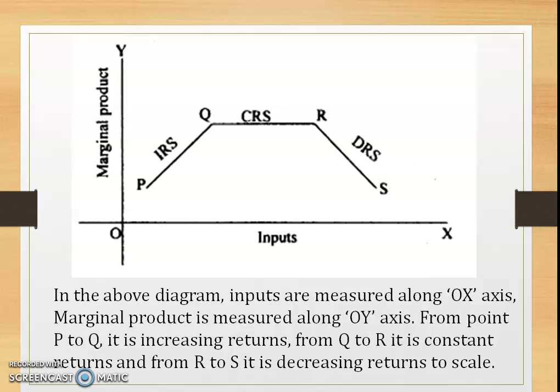Hope you have all understood the concept of returns to scale. That is, with increasing returns, by increasing the inputs by 100%, the output increases by more than 100%, right? That is IRS. As far as CRS is concerned, if the factors are increased by 100%, the output also increases by 100%. When it comes to DRS, the proportionate increase in total output is less than 100%. That is, if all inputs are increased by 100%, then the output increases by less than 100%. This is decreasing returns to scale or diminishing returns to scale. Hope you have all understood.